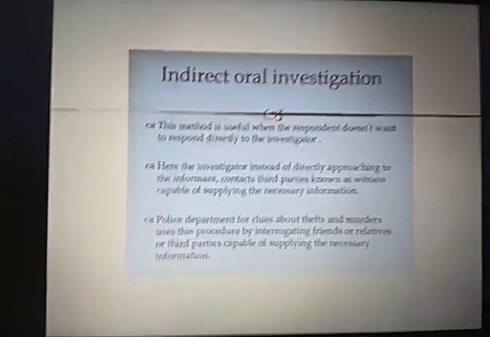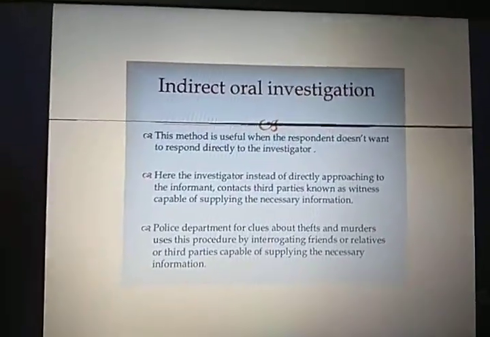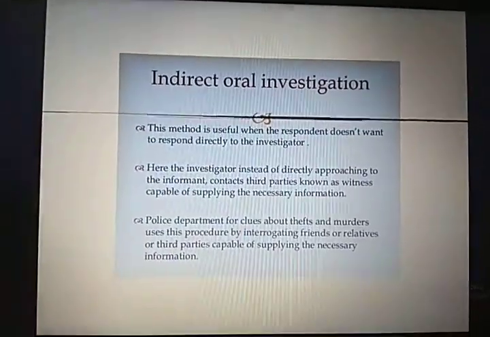So students, today we have discussed these two methods of collection of data. Tomorrow we will be discussing the remaining 4 methods of collection of data. So thank you so much.